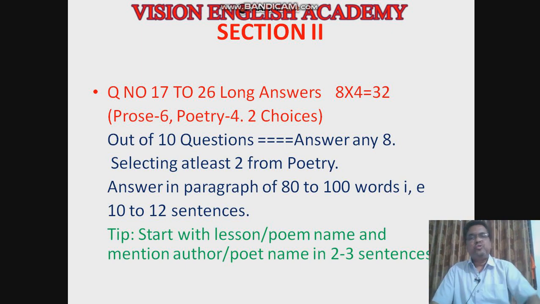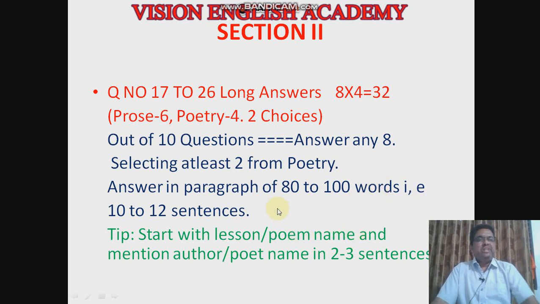Here you have 2 choices. So choose the questions which you know the better answer to and answer those. 80 to 100 words, so minimum 8 to 10 sentences, making at least 2 paragraphs. Initially in 2-3 lines, write the name of the lesson and 1 or 2 sentences about the author or poet.